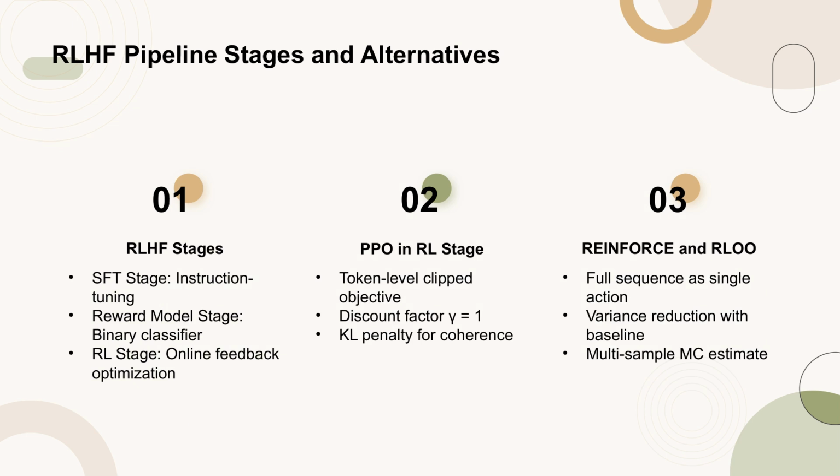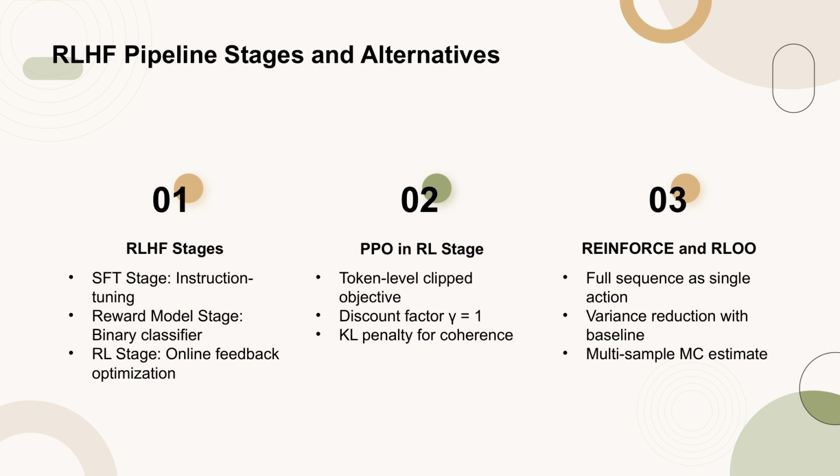The original RLHF pipeline for large language models, LLMs, proposed by Ziegler et al., 2020, is divided into three main stages. The first stage is the supervised fine-tuning, SFT, stage, where a pre-trained language model is fine-tuned using a dataset of instruction prompts and human-written completions. The second stage involves training a reward model as a binary classifier, which is used to provide feedback in the third stage, the reinforcement learning, RL stage.